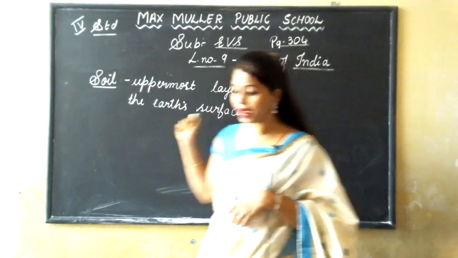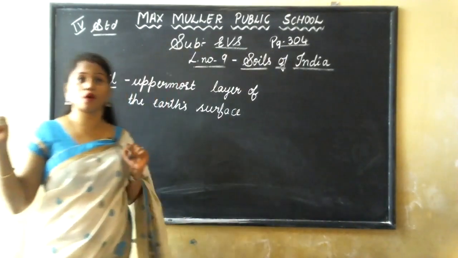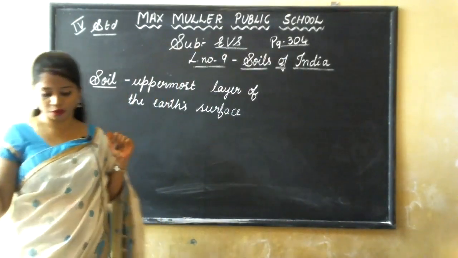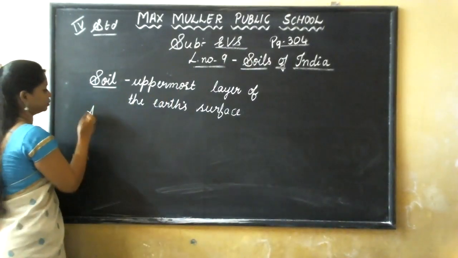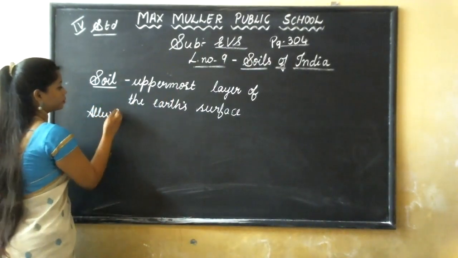And there are different types of soil. Which are those? I'll explain, don't worry.